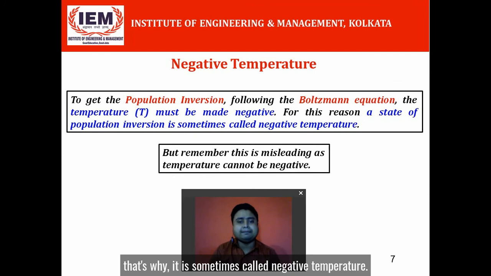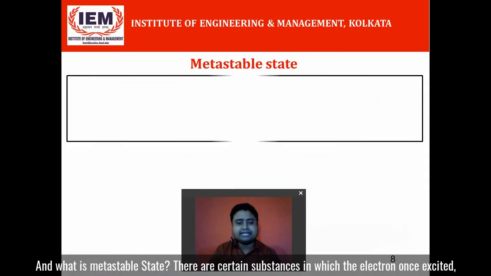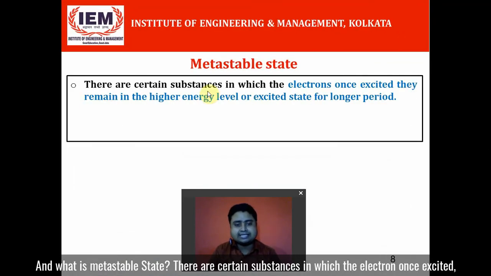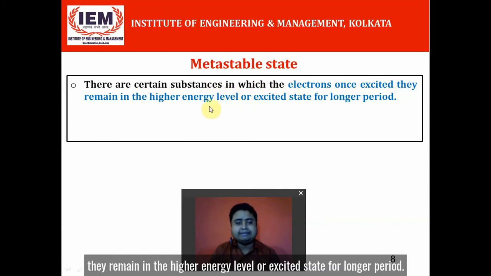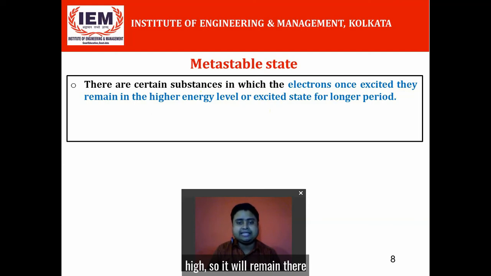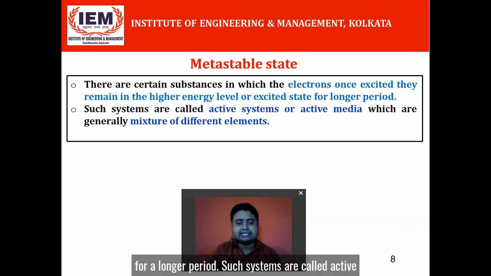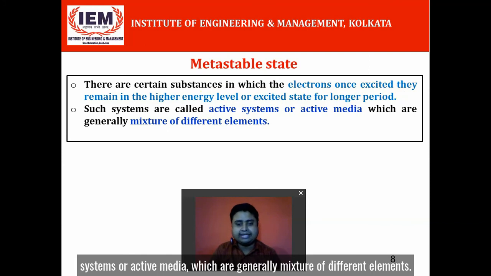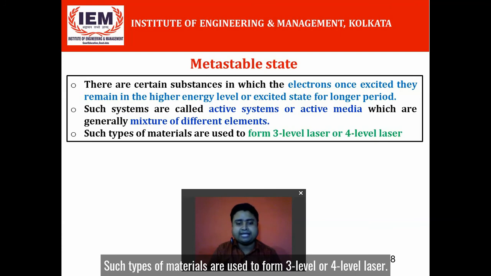Then what is metastable state? There are certain substances in which the electrons, once excited, remain in the higher energy level or excited state for a longer period. So if you excite an electron to a state, their lifetime is comparatively high, so it will remain there for a longer period. Such systems are called active systems or active media, which are generally a mixture of different elements, and such types of materials are used to form 3-level or 4-level lasers.